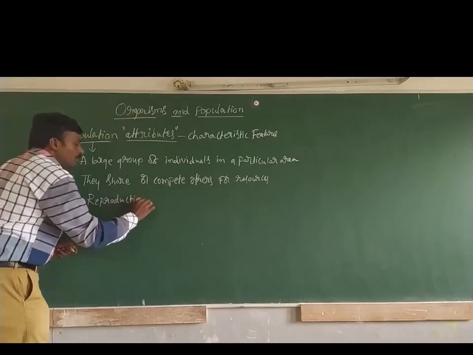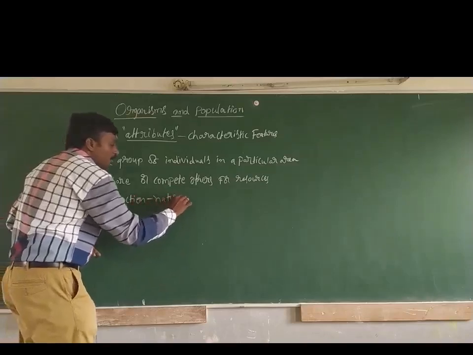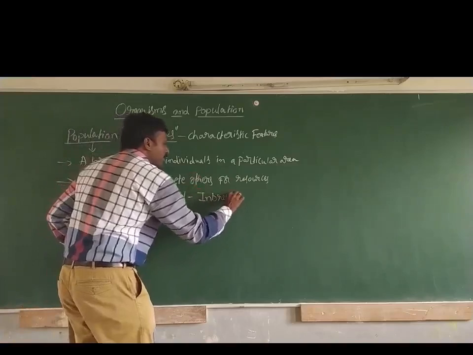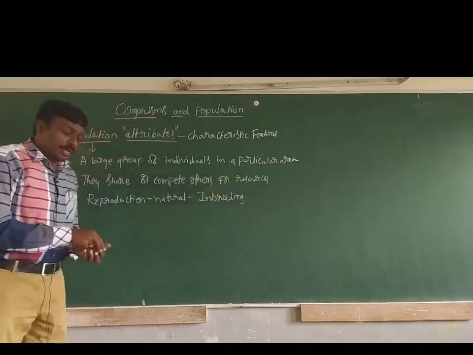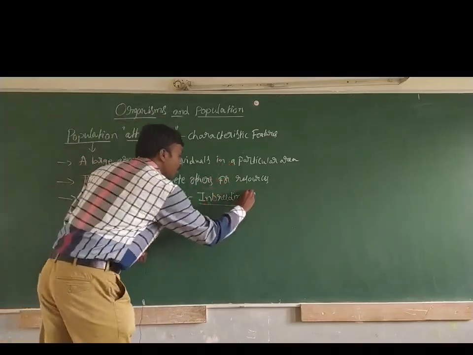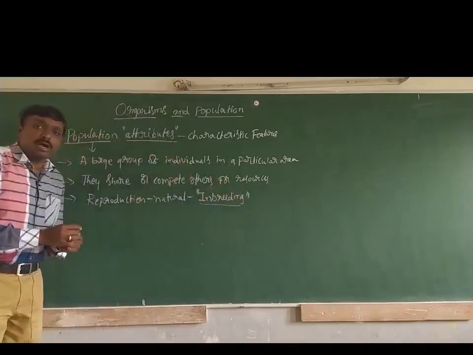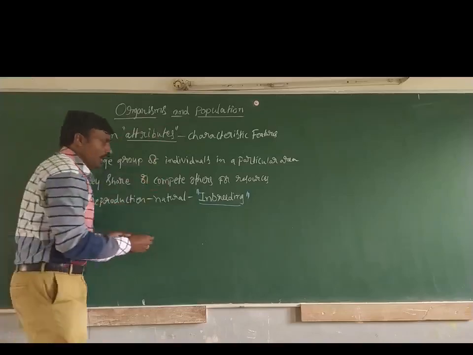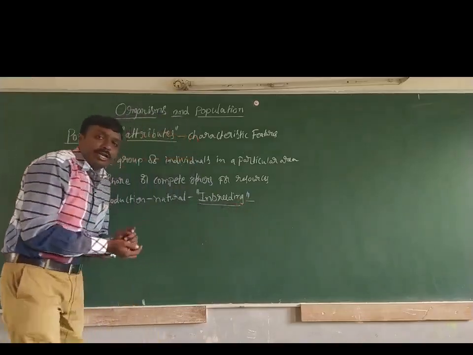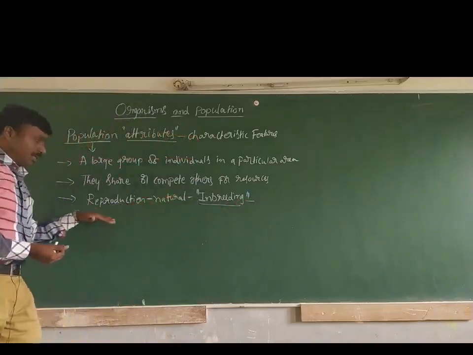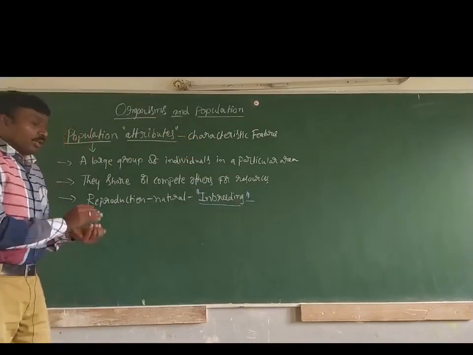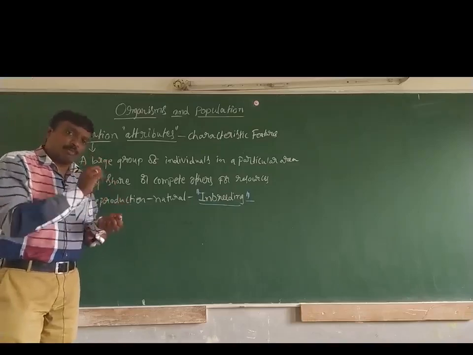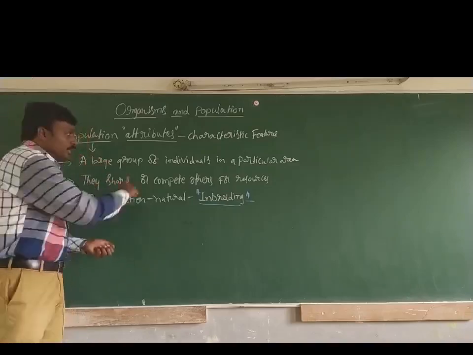Then talking about their reproduction, which is so natural, this is generally called inbreeding here. So inbreeding is a process of reproduction in this group of individuals. And remember, we consider the reproduction capacity, because only those organisms who have the ability to reproduce can do so.